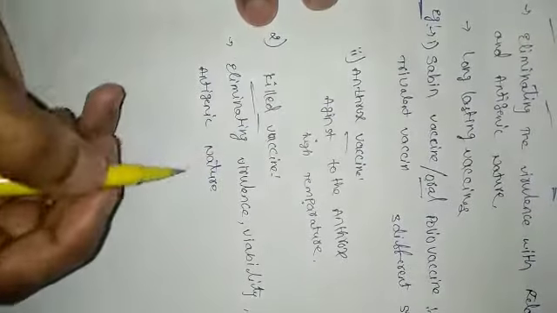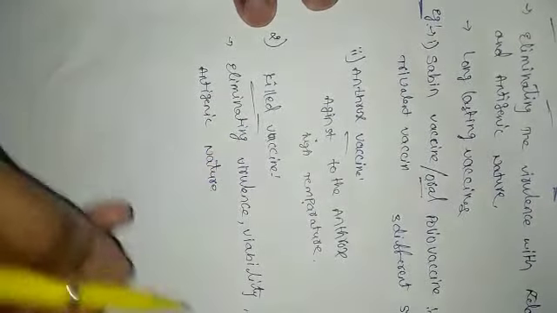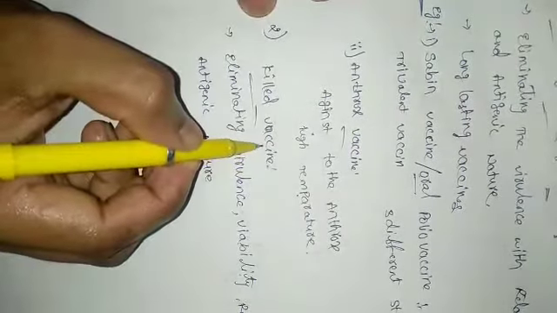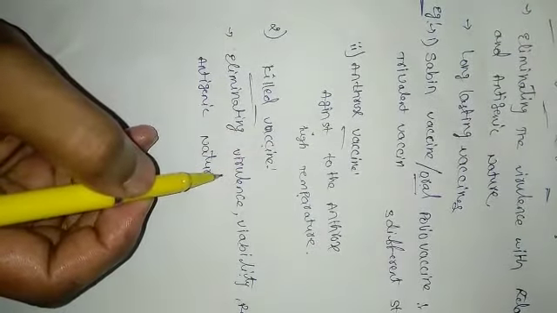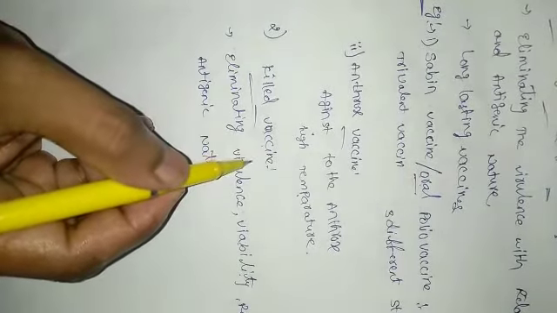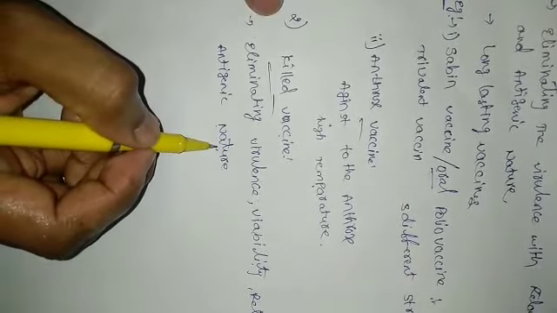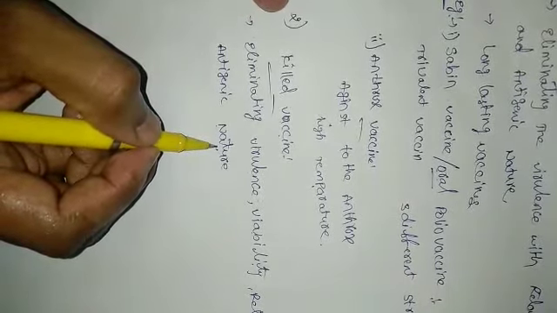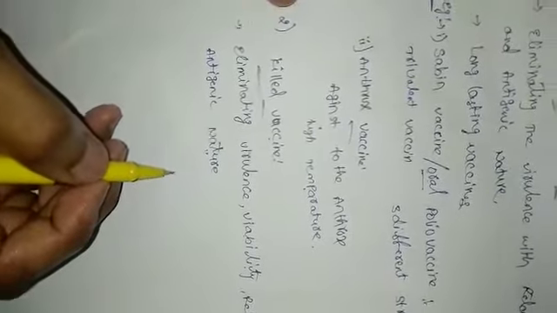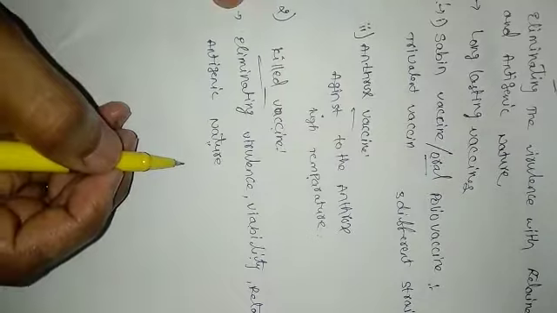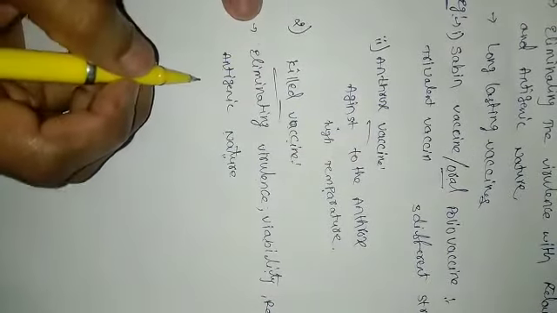So these are killed vaccines because we have already removed viability, and these vaccines are unable to cause disease because we have removed the virulence part also. But the vaccines only have antigenic nature. Because of this antigenic nature, these microorganisms, that means the pathogens, are able to induce our immune system. Then the production of antibodies takes place, and thereby the disease will be cured. So that is a killed vaccine.